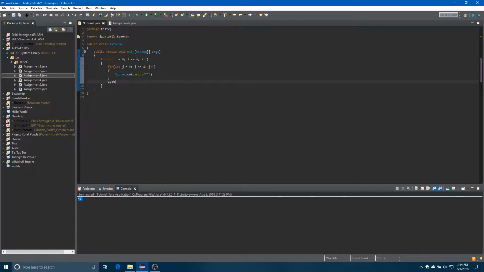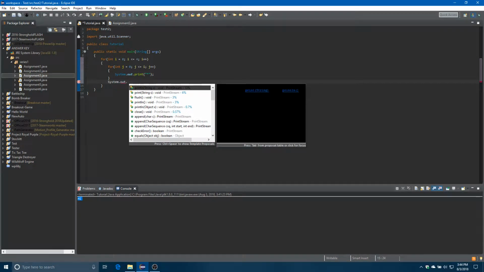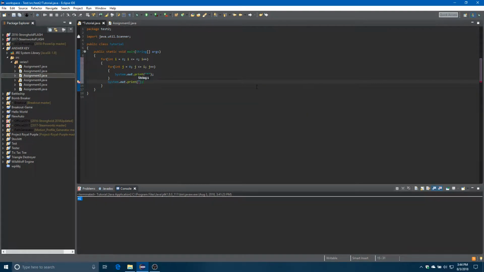Or I can teach you something we haven't touched on yet. You can do system.out.print and then this. If you type a backslash, it's called an escape character, and there's a lot of them. The only one you'll probably be using is \n in this case, but there's other ones like \t or \\ if you want to access a backslash. Otherwise, you don't get anything. But this is an escape character. \n means that it'll create a new line.